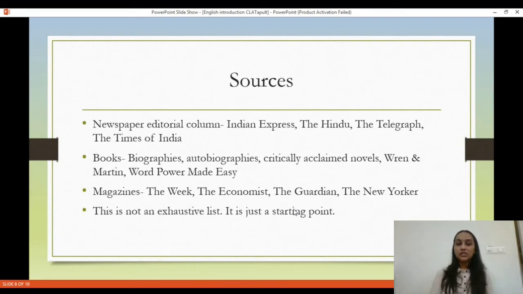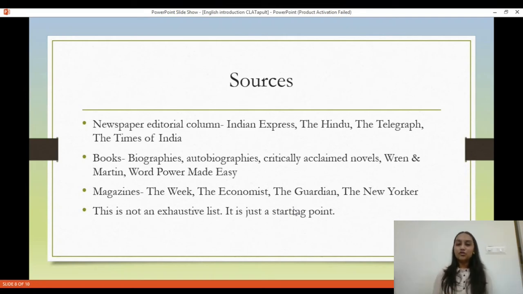Now let's look at the sources that you need to practice from, that you need to be referring to. You must read the editorial column of the newspaper every day. Indian Express, The Hindu, The Telegraph, Times of India, all these are good newspapers. Read their editorial section. Then let's come down to books: biographies, autobiographies, critically acclaimed novels, Wren and Martin, Word Power Made Easy. Both of these I already discussed.